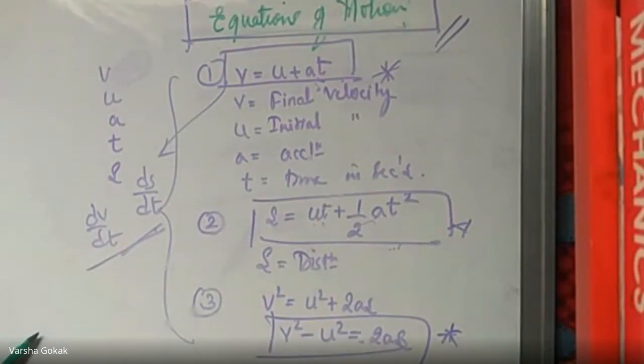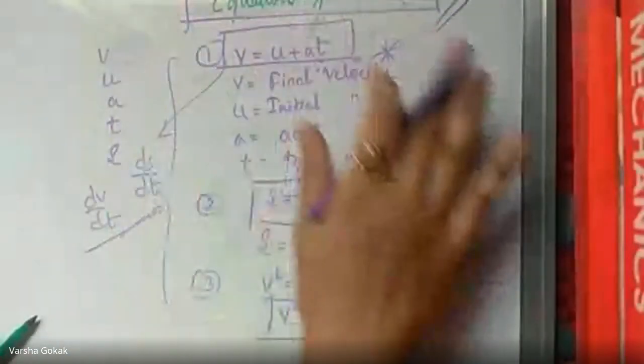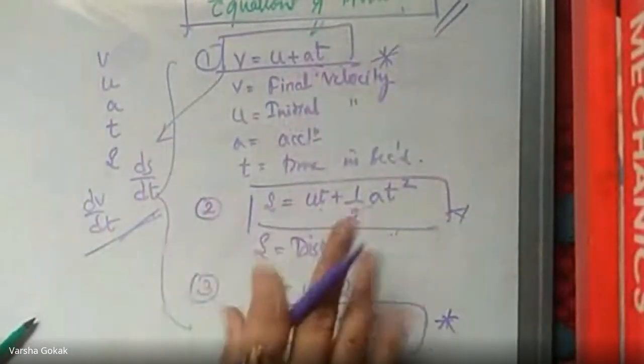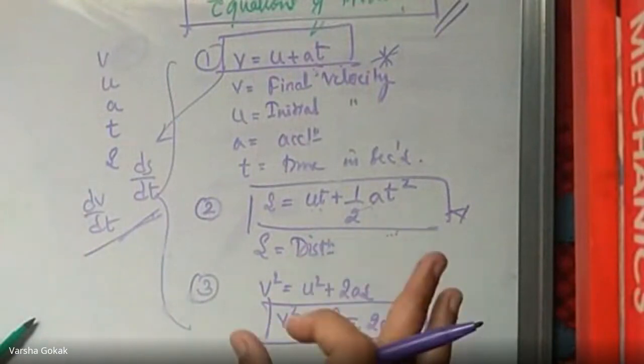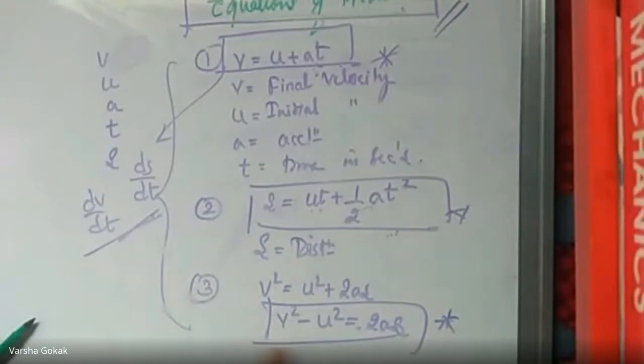Fine. Is it clear? Now after this, this is related to your motion only, equation of motion, and here we will be finding out the distance or the time. It could be final velocity or initial velocity. So such numericals we are solving using the equations of motion.